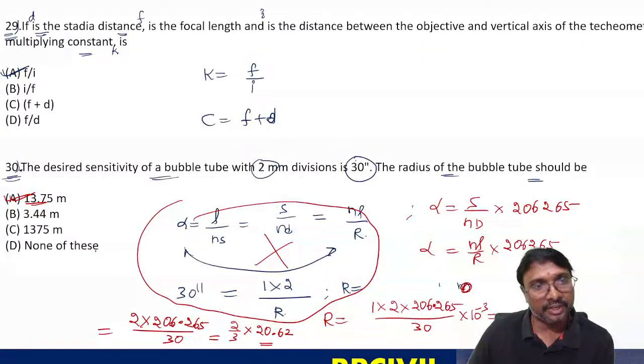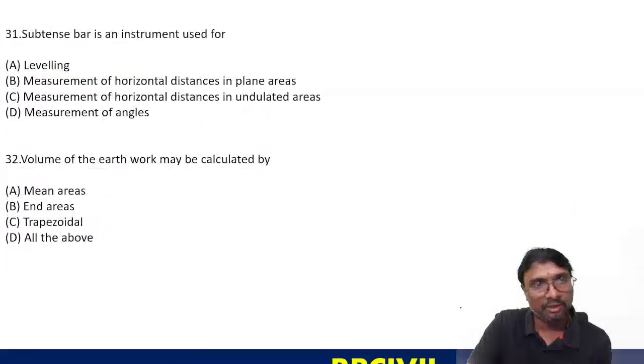So lesser than 20, what is the answer nearby? 13.75 only, no? Like that you have to get it. You have to be careful. 13.75 meters. That value you will be getting in millimeters, so multiply with 10 power minus 3 to get it in meters. Got it now?